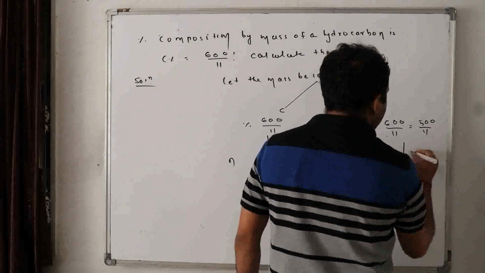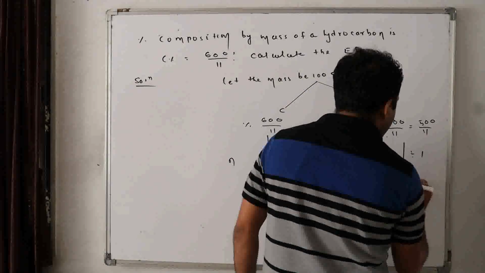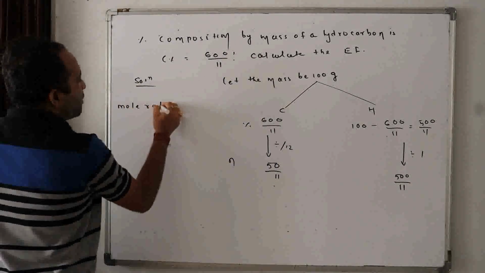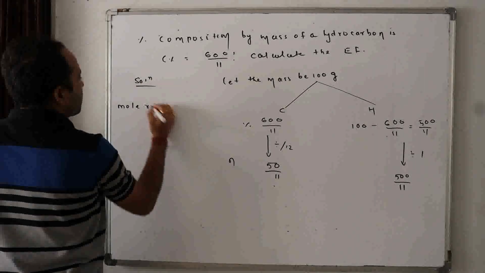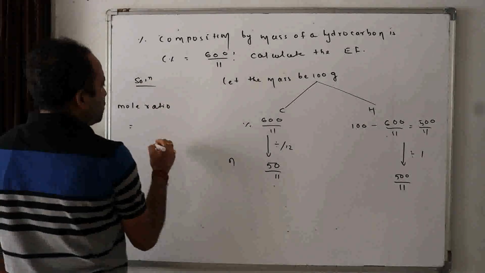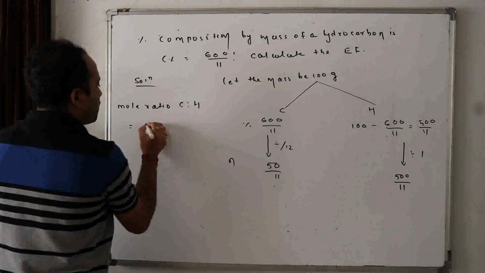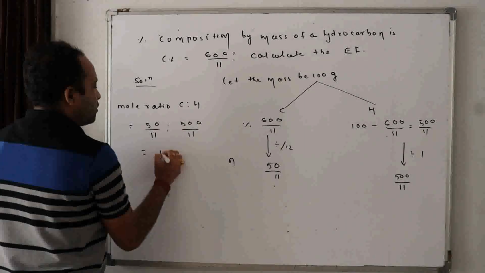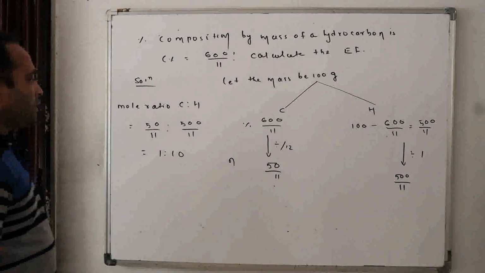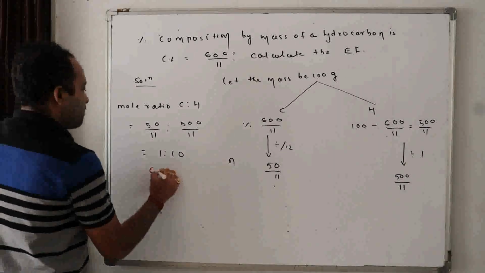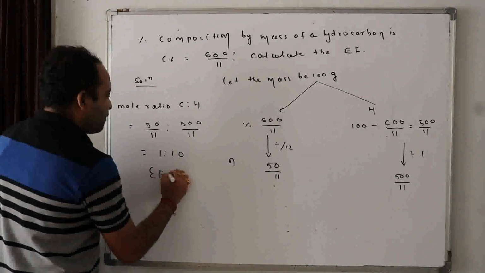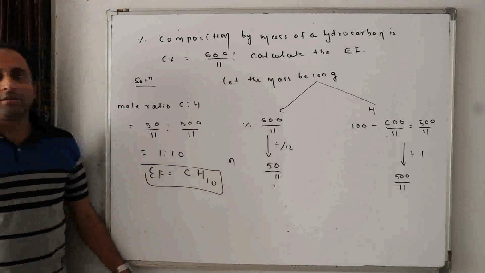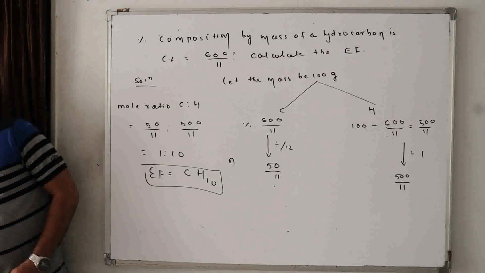Now, divide 500 by 11 by 1. Now, what is the mole ratio? Here, the mole ratio of carbon to hydrogen is 50 by 11 to 500 by 11, which is equal to 1 to 10. Easy? So, what is the empirical formula? The empirical formula is CH10. Please check it out. Any doubts? Clear?